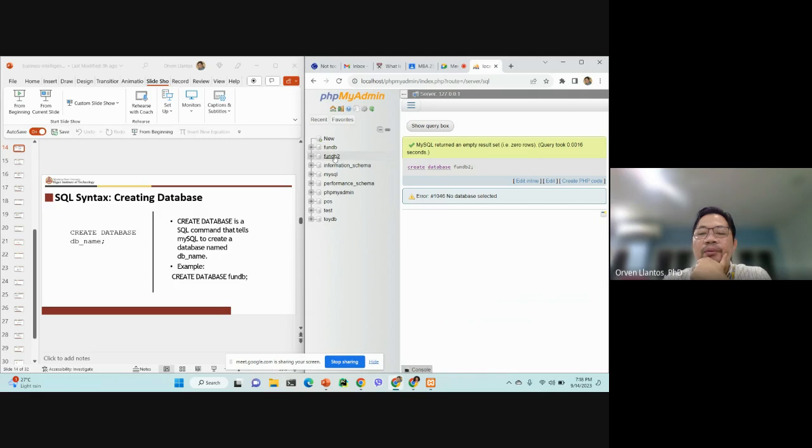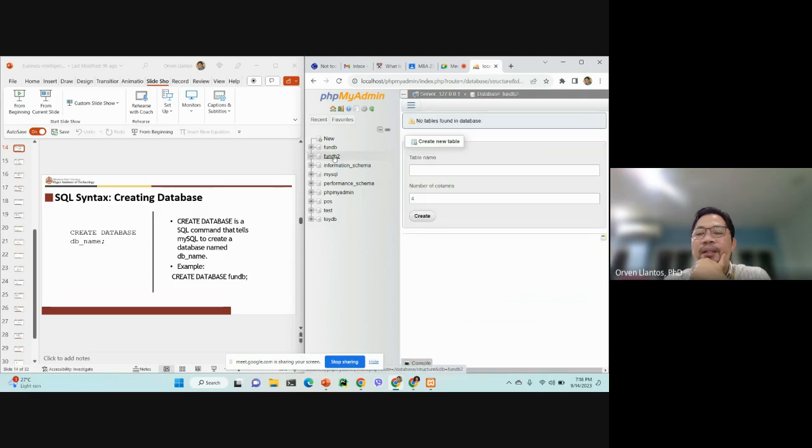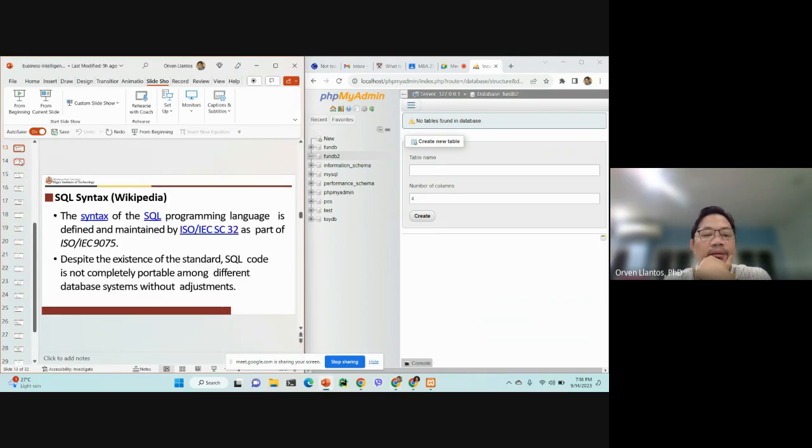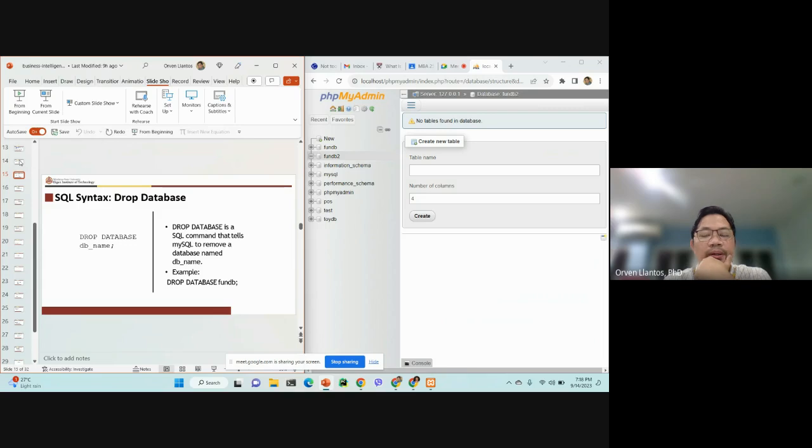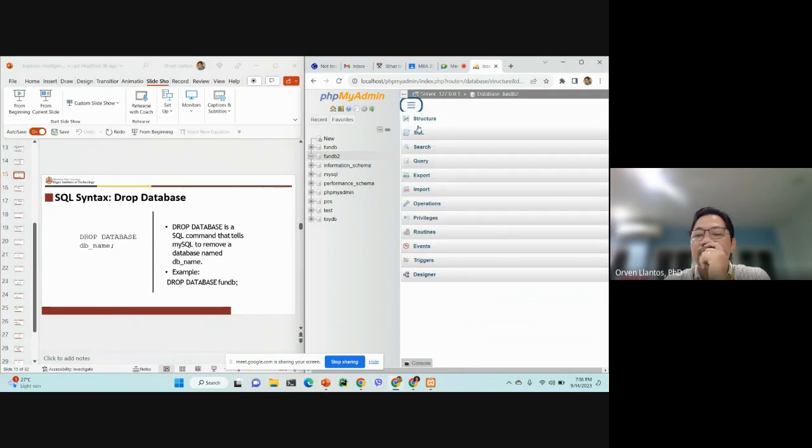We'll click on it to activate the database, and then we'll look at the contents. For now, FunDB2 doesn't contain anything at all because we haven't created a table. So let us try to create a table now. Or we can do drop database. Let's try to go back here. SQL.